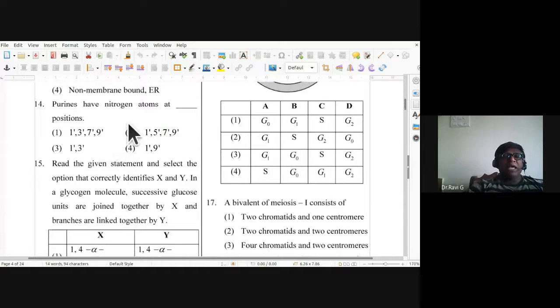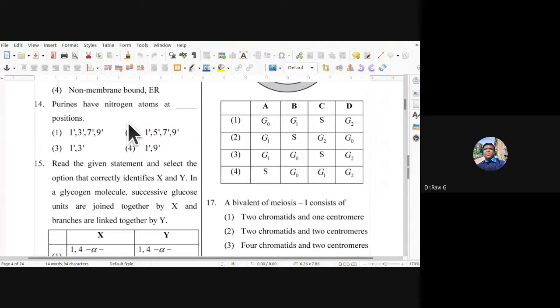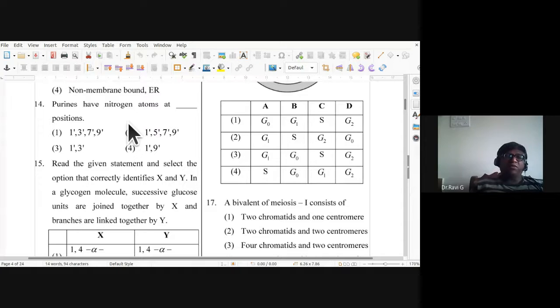See, the purines have nitrogen atoms. So you can remember, purines have nitrogen atoms at which position? At which position of the ring do they have nitrogen atoms? So the 14th one correct answer is first one, that is at 1 prime, 3 prime, 7 prime, 9 prime. The purines have nitrogen atoms.